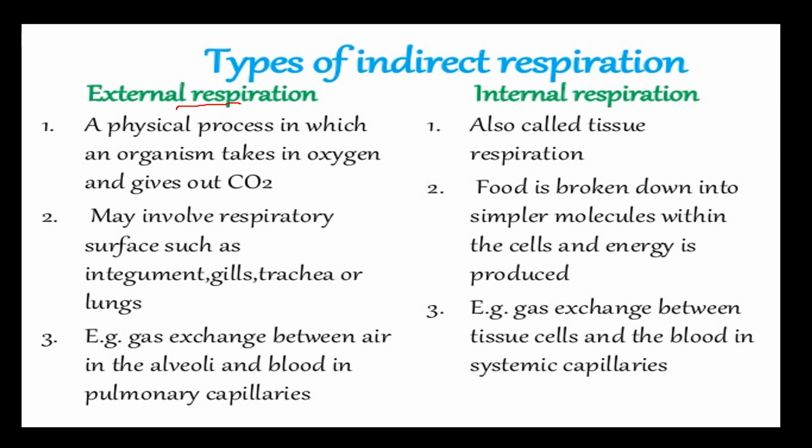In internal respiration, this happens at the cellular level, in the cells, for breaking down of complex food molecules into simple molecules. Thereby, it releases the waste molecule in the form of carbon dioxide after combustion. It releases the end products as carbon dioxide and water. Okay, so for breakdown, it requires oxygen, so this is aerobic respiration. This is the gas exchange between the tissue cells and blood in systemic capillaries.